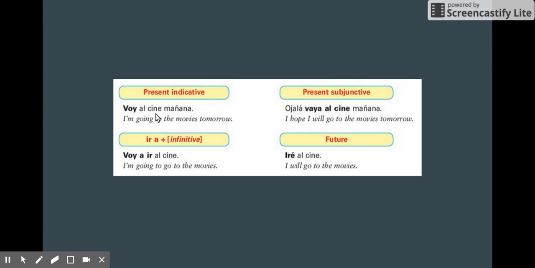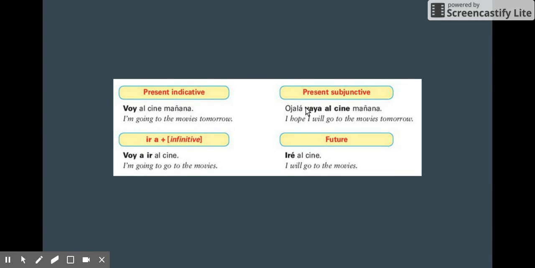If you just had voy al cine, it could mean I'm going to the movie theater, I do go to the movie theater, I go to the movie theater. But if you add a time in the future afterwards, it indicates that you'll be doing that action in the future. So voy al cine mañana, voy al cine el fin de semana, I'm going to the movie theater this weekend. So one way to express future is with the present adding a time in the future.